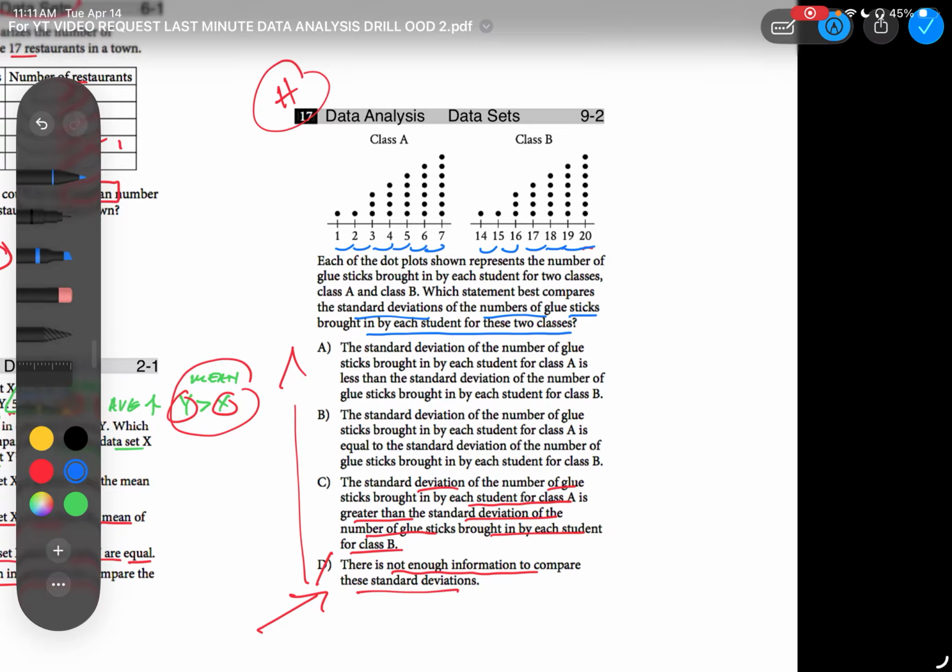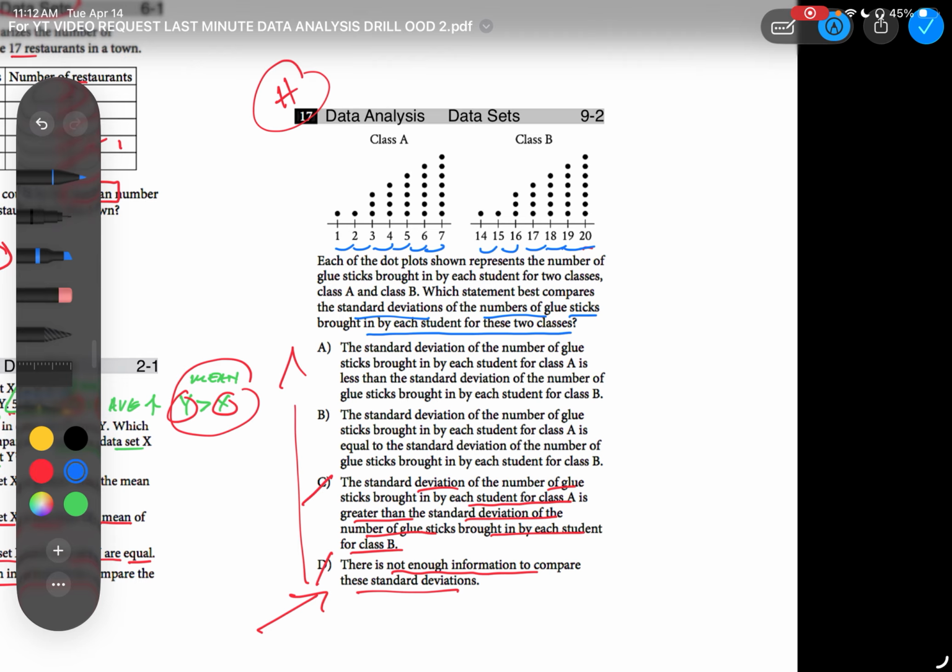So if you do figure out the average between the two, they're going to pretty much have the same average. But if you take the standard deviation, you subtract it from the average, they're going to have the same standard deviation. One will not be greater than the other. So therefore, C is wrong. Now we have B and A left over.